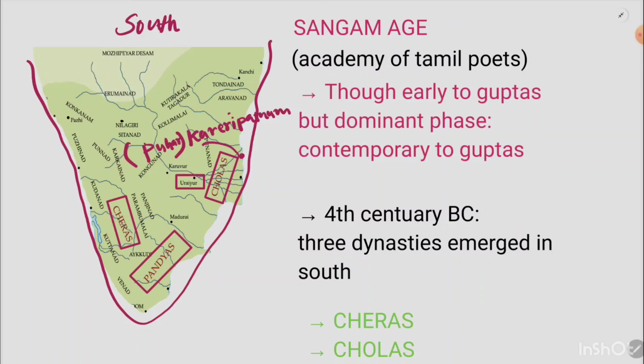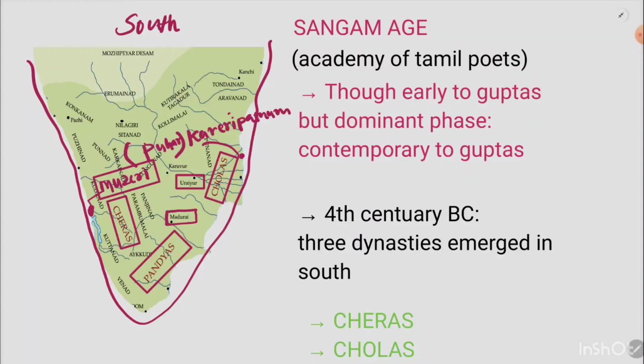And there is this place called Madurai. When we discuss Pandyas, Madurai will become very important. The other place near the present state of Kerala, near the region of Kuttanad, is Muziri. This Muziri is actually a port which will be very important. I will tell you why.